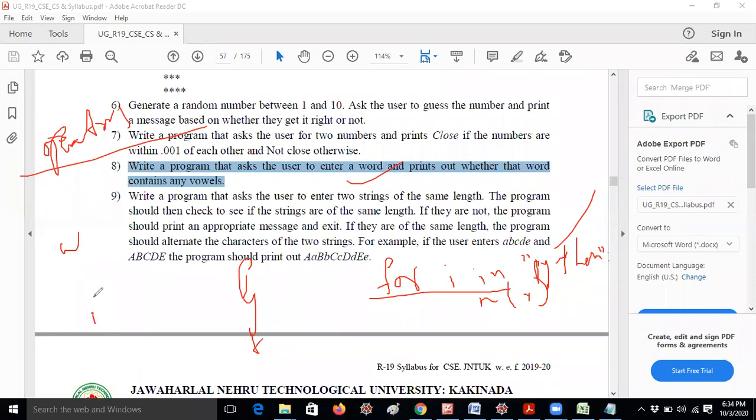The answer is in. In is a membership operator. If you are checking any string with in, you can easily find out whether it is there. It will return true if it is there, and if it is not there, it returns false. You know that already.